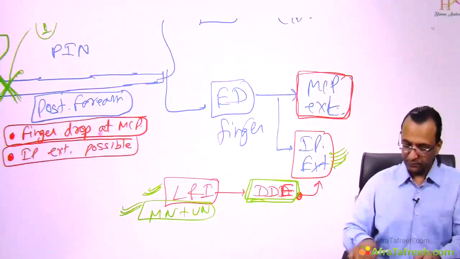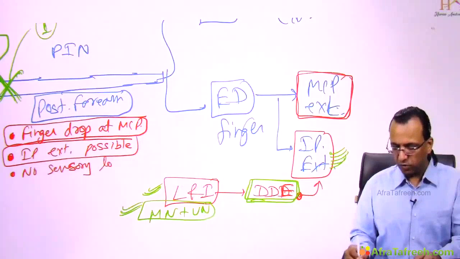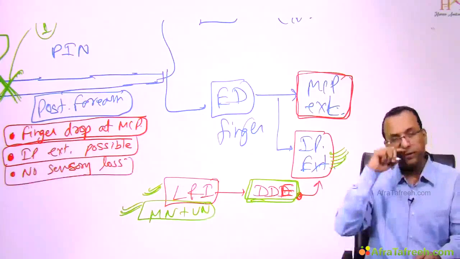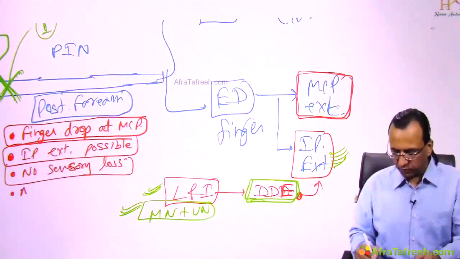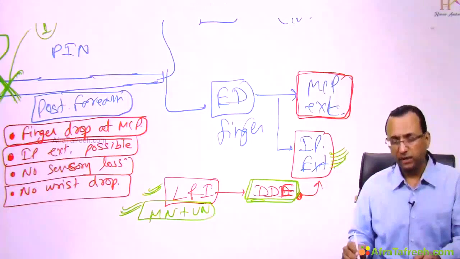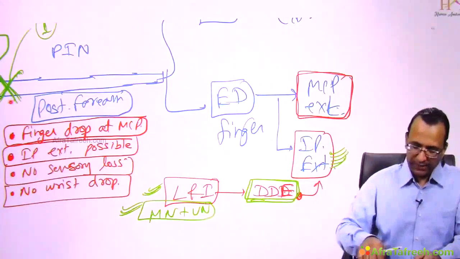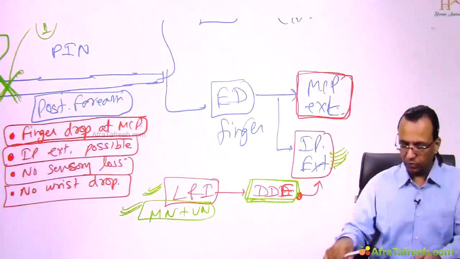Yes. No sensory loss. Why is there no sensory loss? Because this is a pure motor nerve. And no wrist drop. But why is there no wrist drop? Understand, wherever the nerve is injured, only the distal area is involved, not the proximal area.